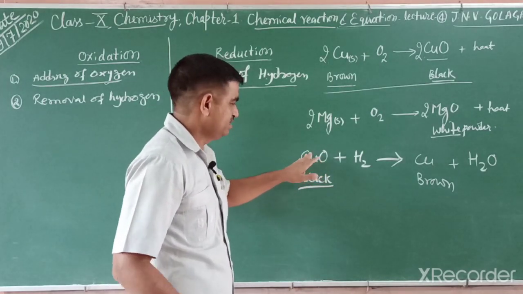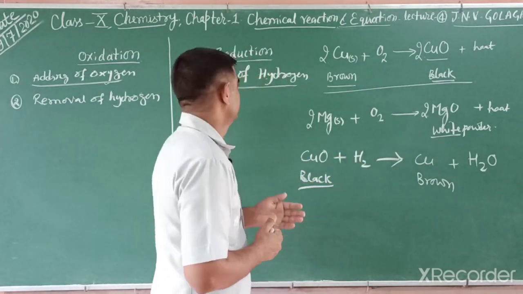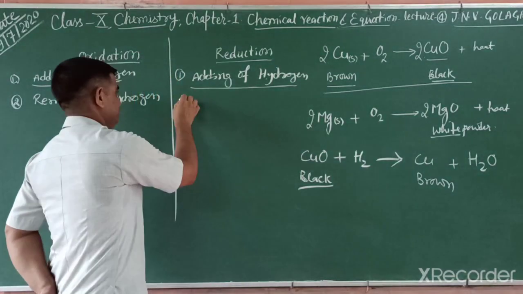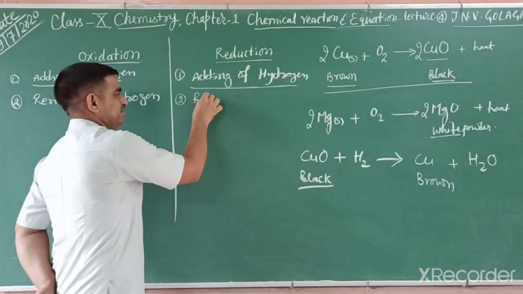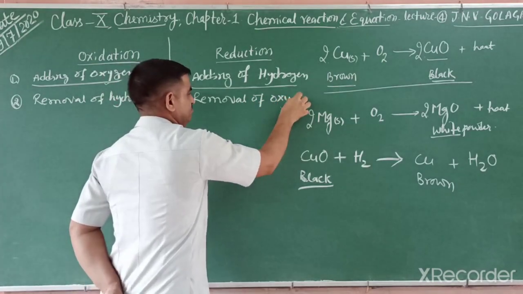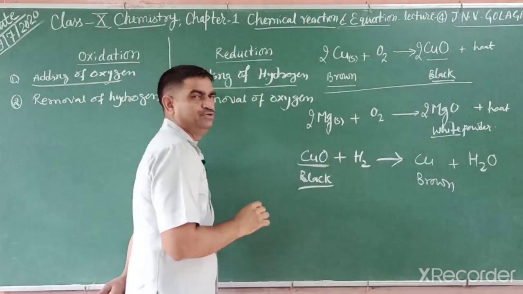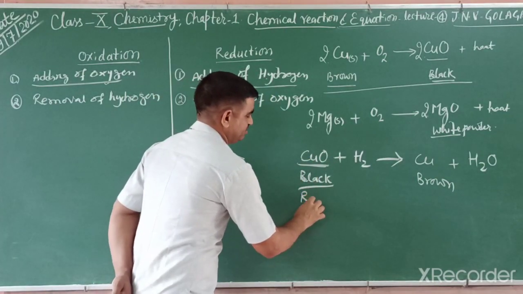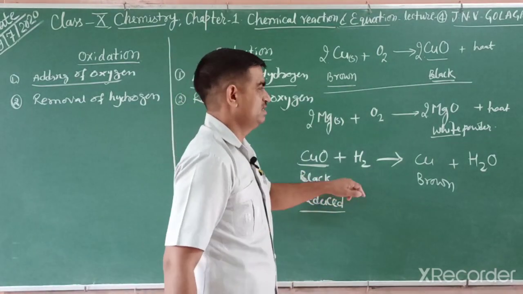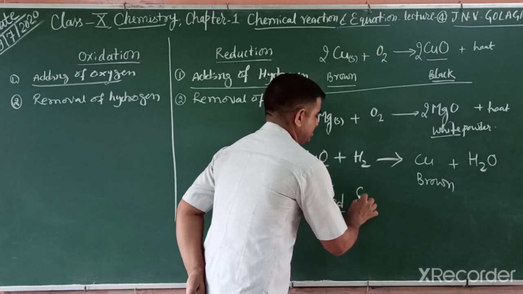In this reaction, what do we observe? From the cupric oxide, oxygen is removed. Removal of oxygen is known as reduction. You can also say adding of hydrogen is reduction. The other definition of reduction is removal of oxygen. So in this, copper is reduced, cupric oxide is reduced. And what is hydrogen? Hydrogen ate oxygen, so it is oxidized.